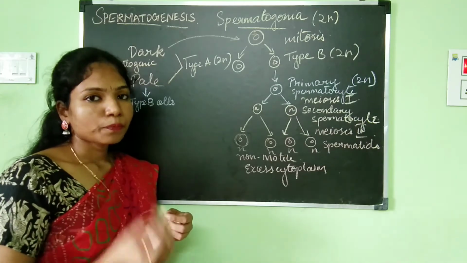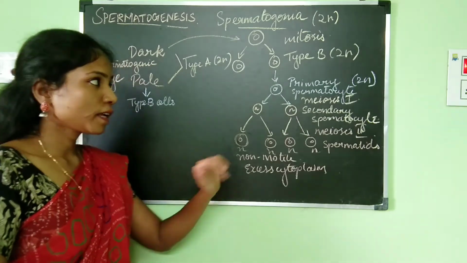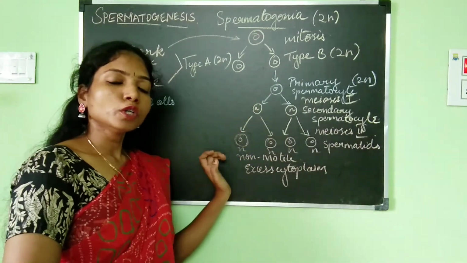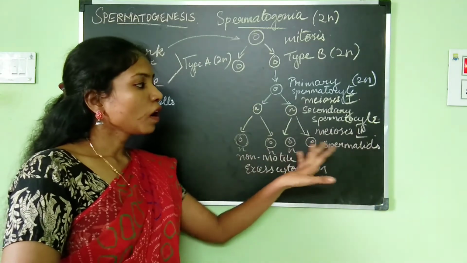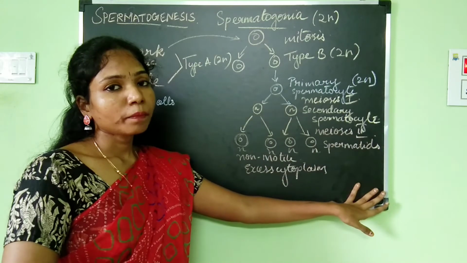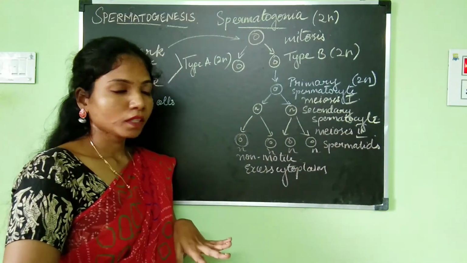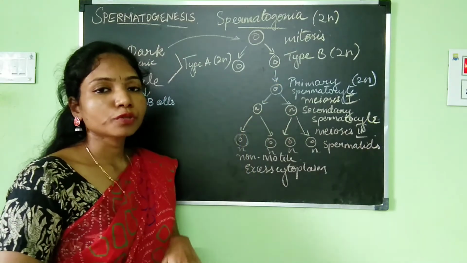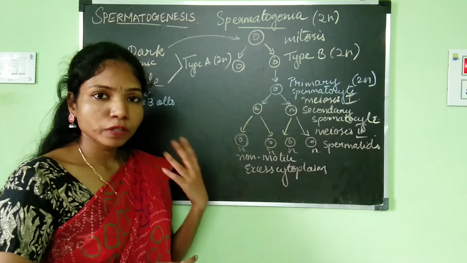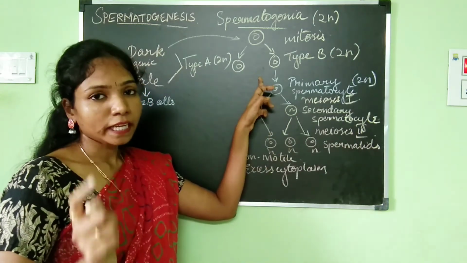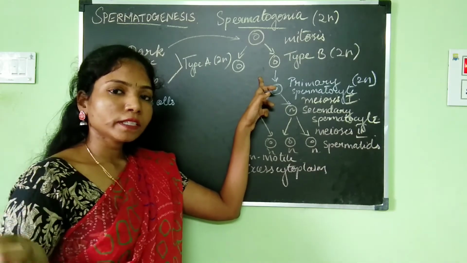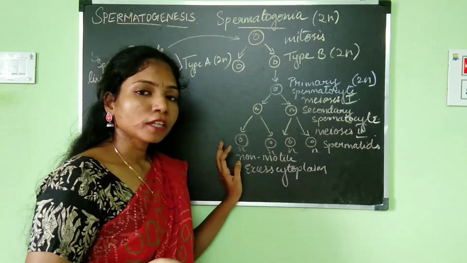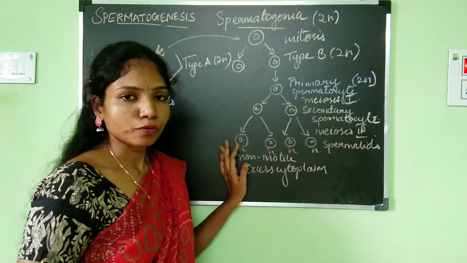One more thing that you need to understand here is, at the end of spermatocytogenesis, 4 spermatids are getting produced, and all these 4 spermatids are going to develop into functional sperms. So each type B cell has the ability to give rise to 4 sperms. That is also an important question. Each type B spermatogonial cell has the ability to give rise to how many spermatozoa? It has the ability to give rise to 4 sperms or 4 spermatozoa.